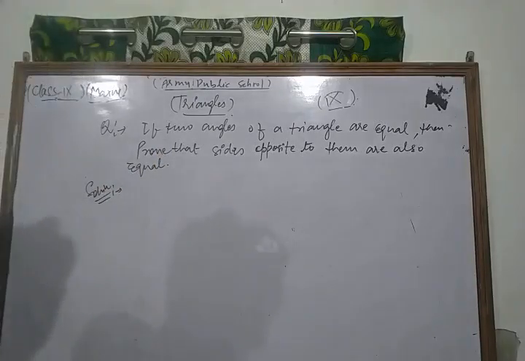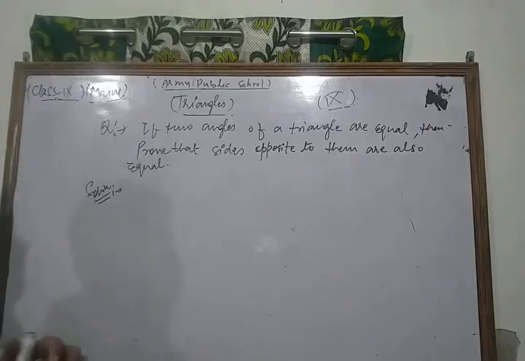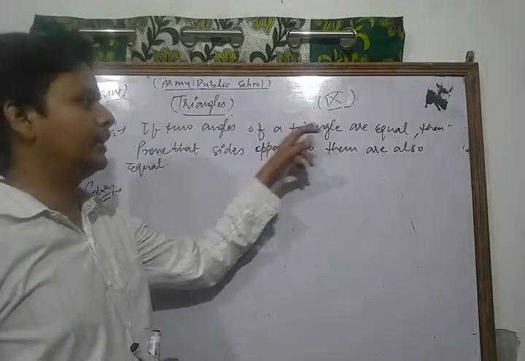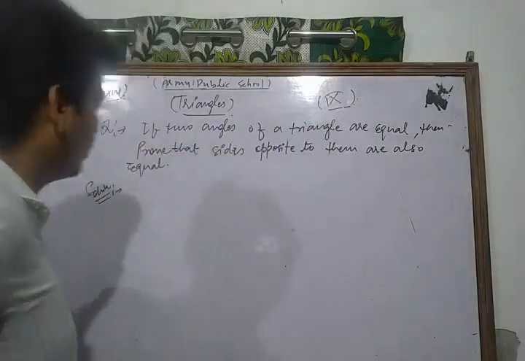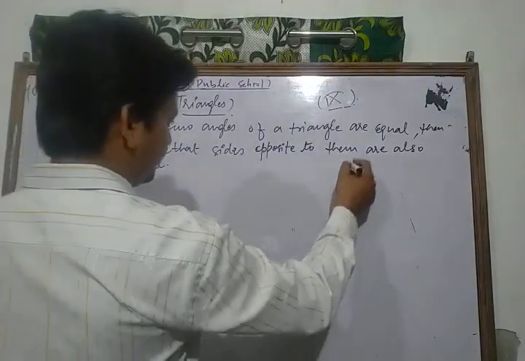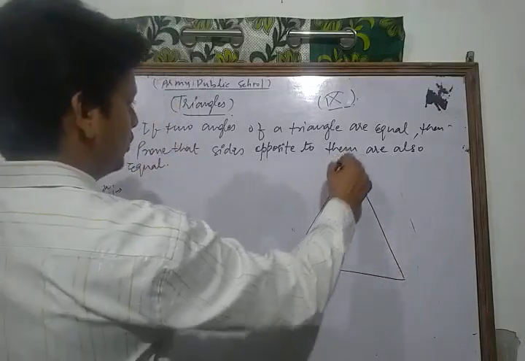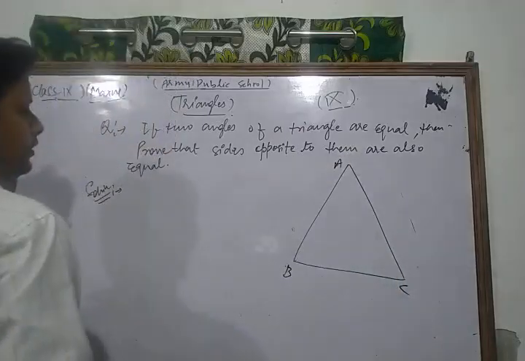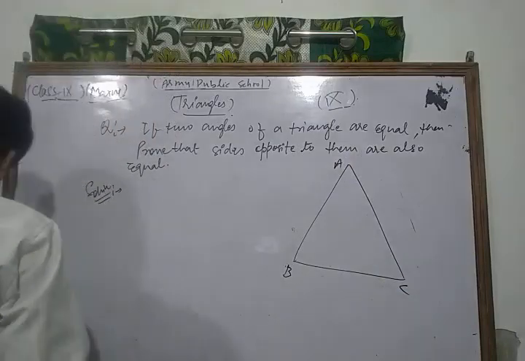Look what I do. Here, if two angles of a triangle are equal, then we have to show that the sides opposite to them are also equal. So first of all we draw a triangle ABC. And we have to do some construction.